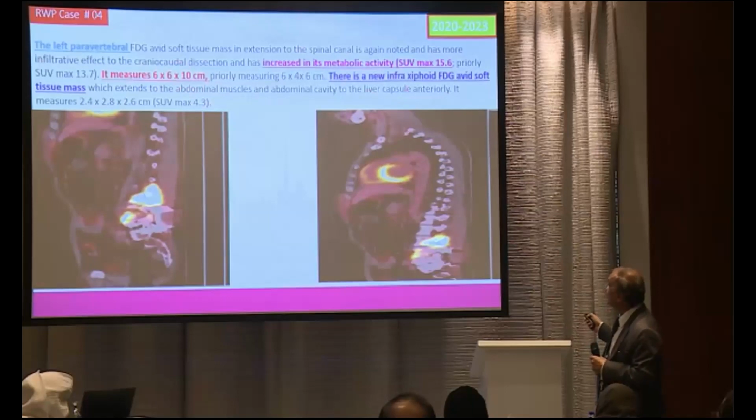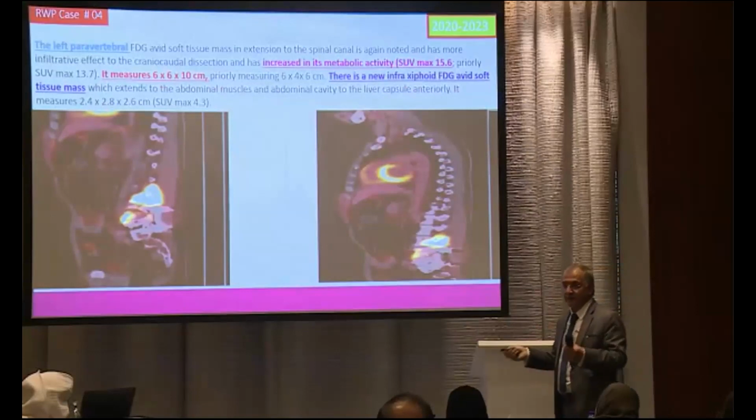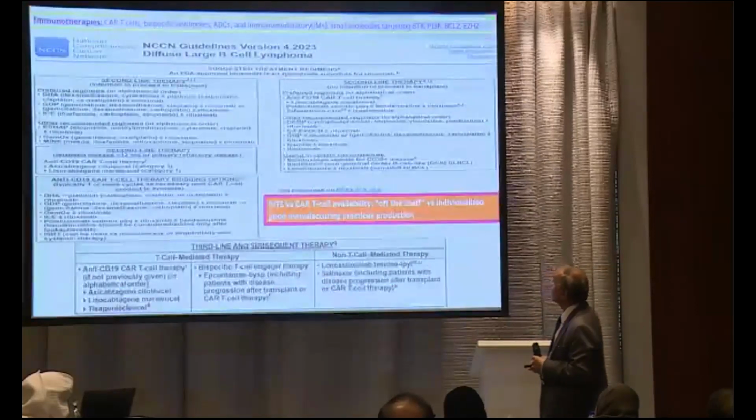Bulk and active lesion, and new lesions were found as well. It means whatever we gave was not working. It is truly a very refractory disease. Now, what should we do?